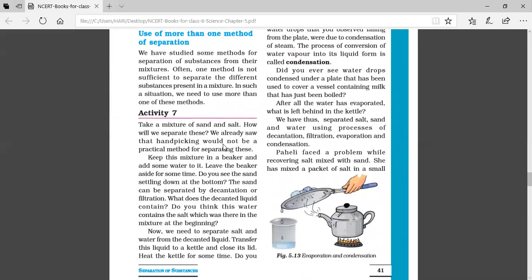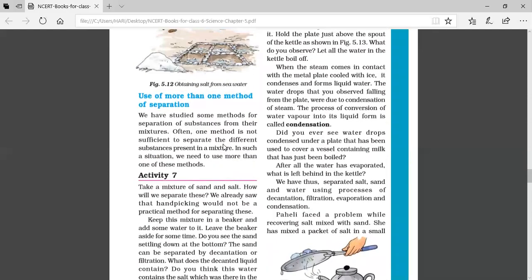Now what is condensation? On cooling down, water vapor again changes into water. When water vapor is cooled, it changes to water. This process is called condensation. The process of conversion of water vapor into its liquid form, that means water, is called condensation. Now you have learned how salt can be separated from the salt solution.